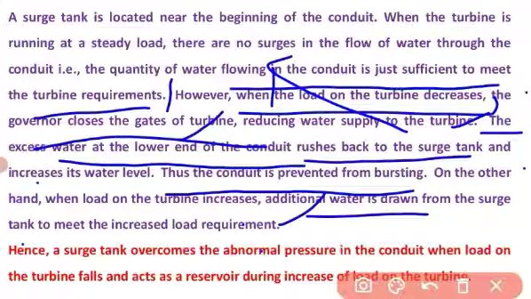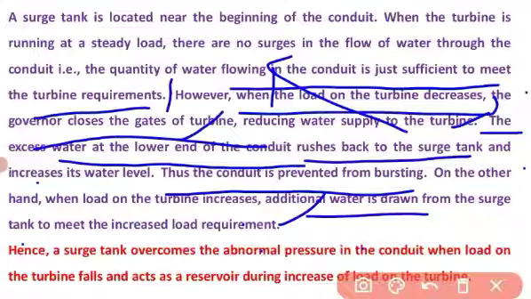It means the surge tank prevents bursting of the penstock when the load is decreased. On the other hand, when the additional load is increased, the surge tank gives water, meaning it supplies the water.